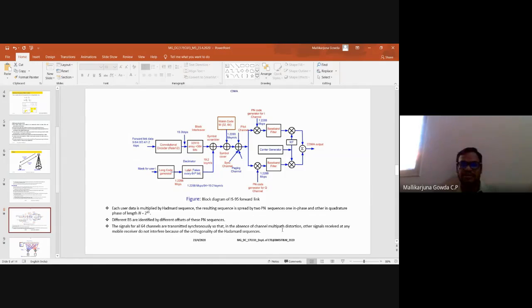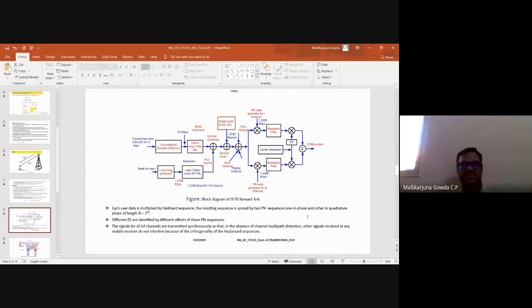In the absence of multipath distortion, these 64 channels are transmitted synchronously. Other signals received at the mobile receiver will not interfere with the desired signal because of the orthogonality of these Walsh sequences. So this is all about the forward link of the IS-95 system.